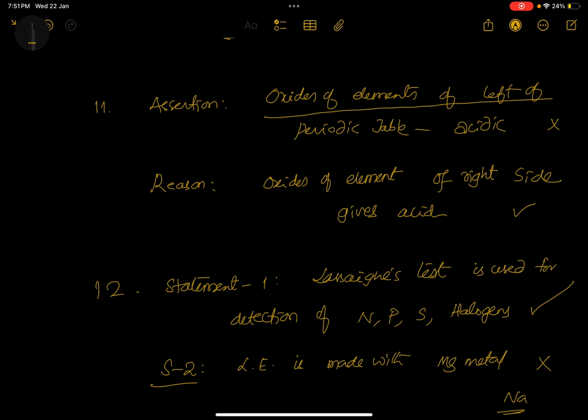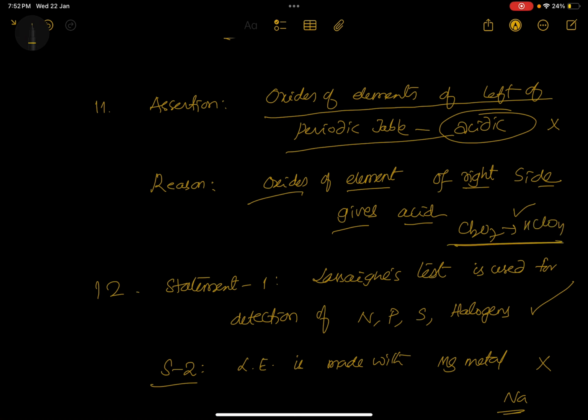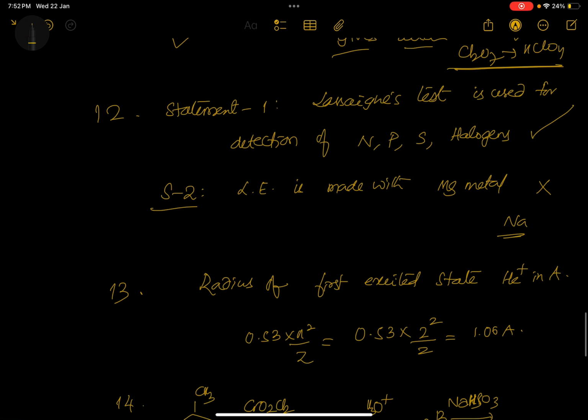Oxides of elements of the left side of the periodic table are acidic, wrong. They are basic, sodium oxide, potassium oxide. Oxides of elements of the right side give acid, perfect. Cl2O7 gives you HClO4. Non-metal oxides are acidic. So this statement is right. Reason is right, assertion is wrong. So it is a periodic table based question.